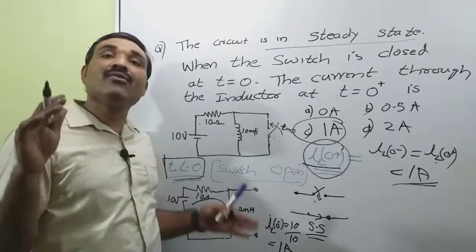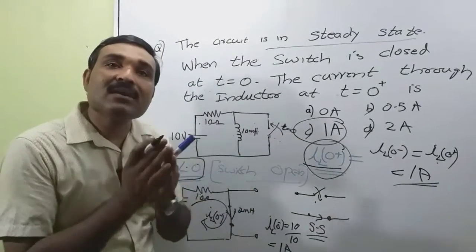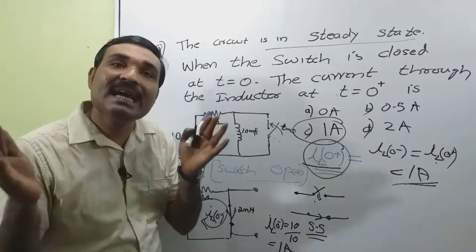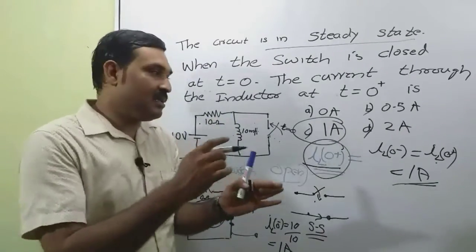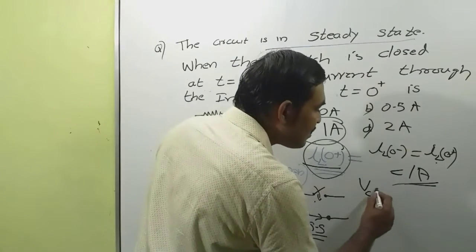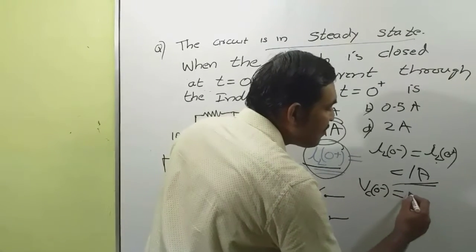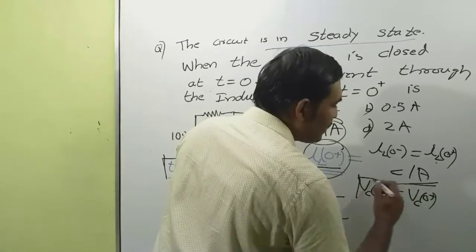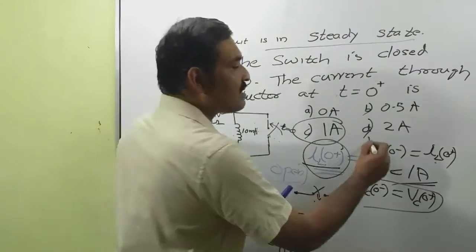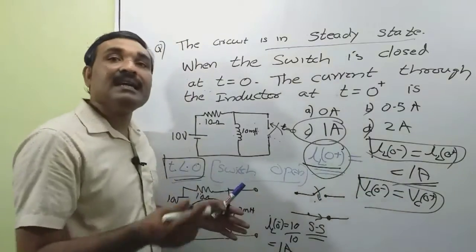Similarly, in the case of a capacitor, the voltage across a capacitor cannot change suddenly. That we have discussed in RC networks. That means VC0 minus is the same as VC0 plus. This is a property of a capacitance and this is a property of an inductance.